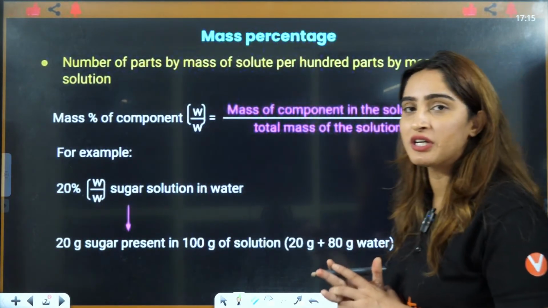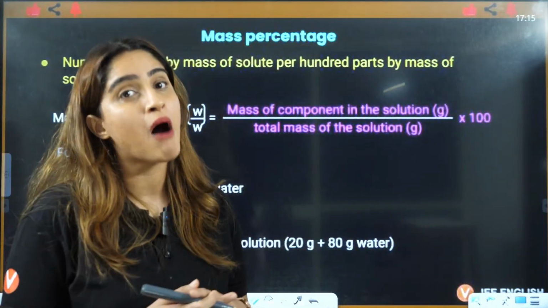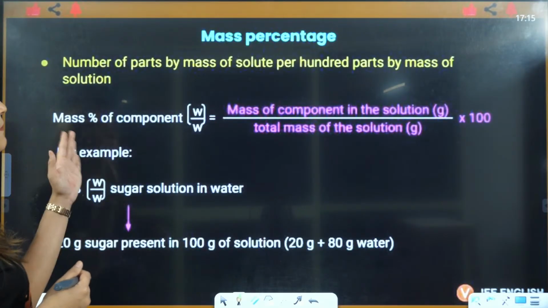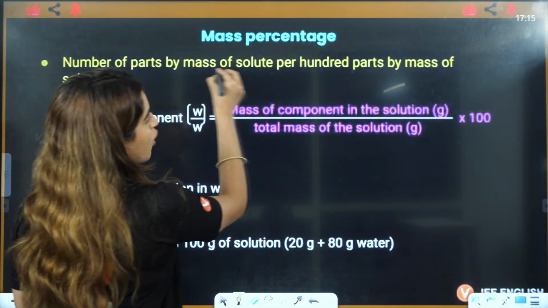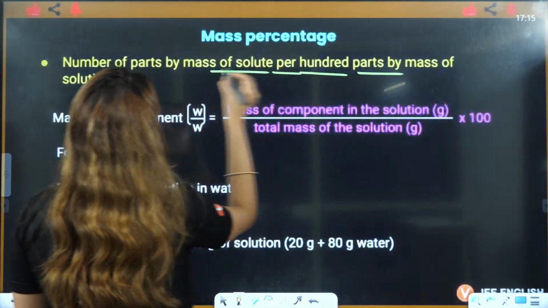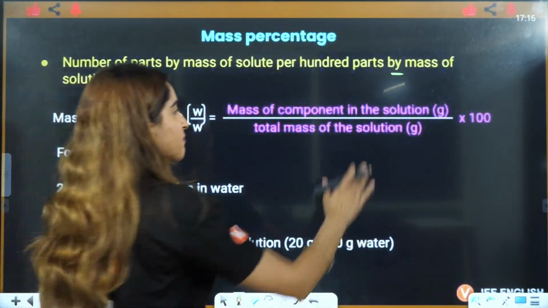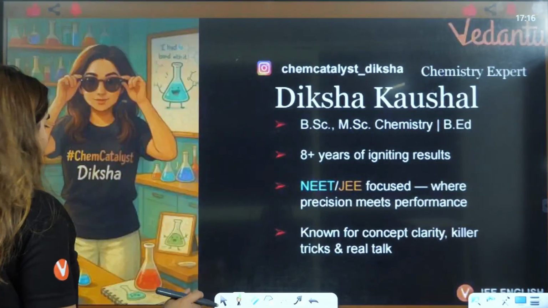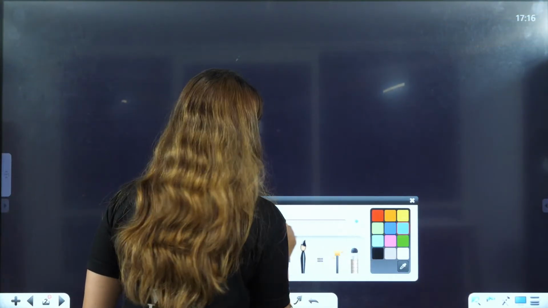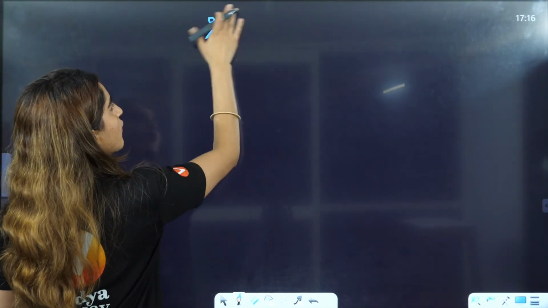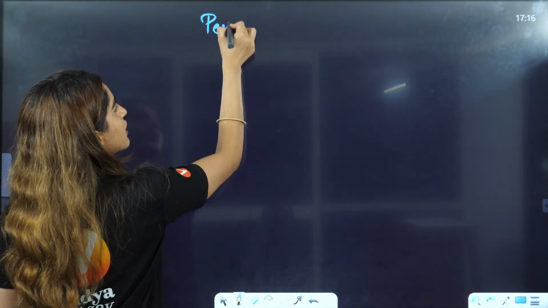Now, let us see. The first concentration term that we are talking about is mass percentage, right? Mass percentage is the number of parts by mass of solute per 100 parts by mass of solution. Now, I'll give you a simple way to understand this. Whenever we are talking about percentages, I'll just write percentage here.